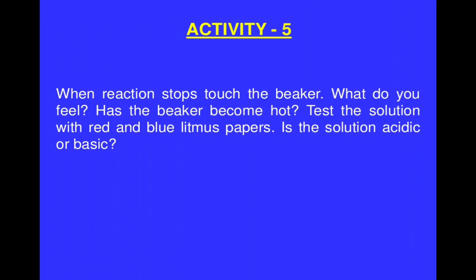When the reaction stops, touch the beaker. What do you feel? Has the beaker become hot? Test the solution with red and blue litmus paper. Is the solution acidic or basic? Whenever we are talking about chemistry, the first thing we need to see is the chemical identification, that is, is it acidic or basic? So here also we'll see, and we'll also see whether the beaker has become hot or not.